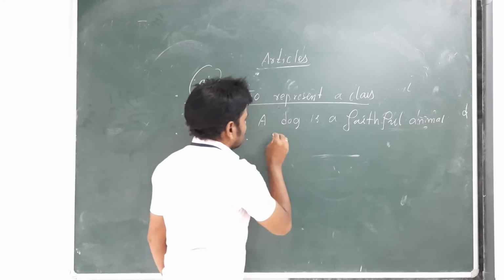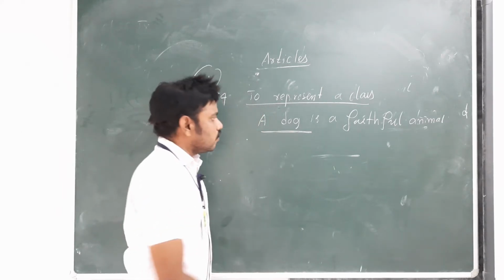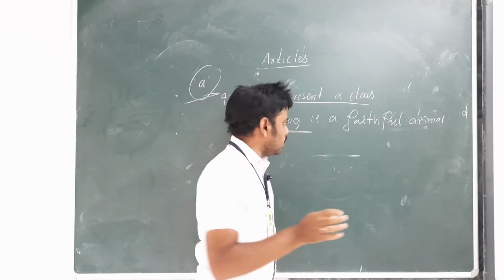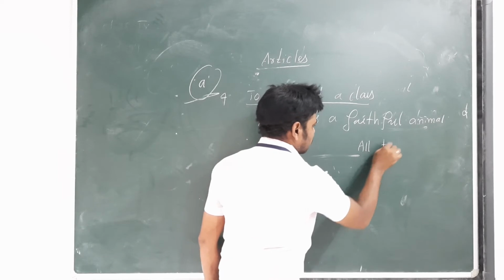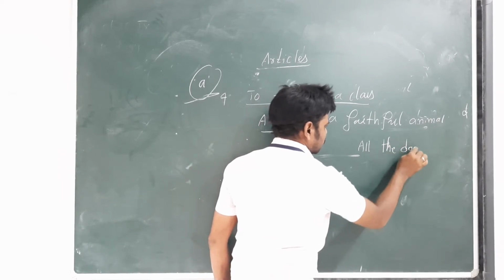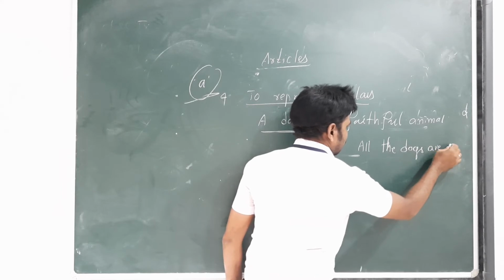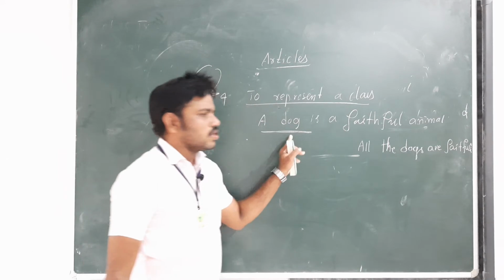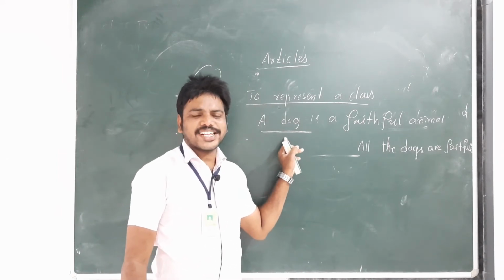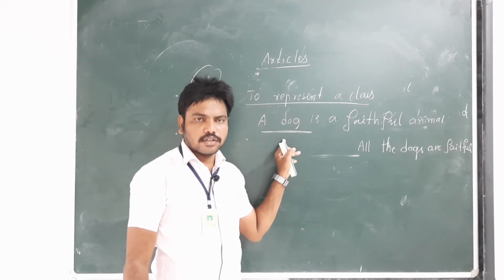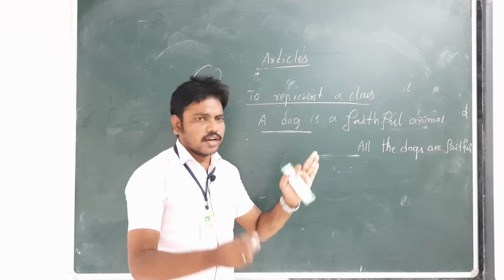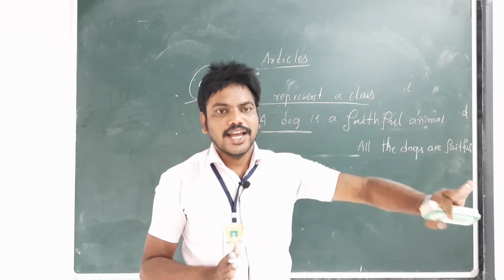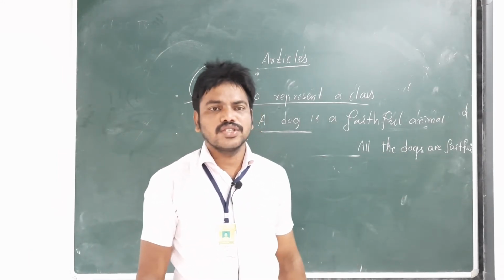So here, a dog. When we say a dog is a faithful animal, the meaning is all the dogs are faithful. This is the meaning. So when we use a dog, a cat, a tiger, a lion, when we represent the class, then it speaks of the entire class, entire race, then we can use a article.